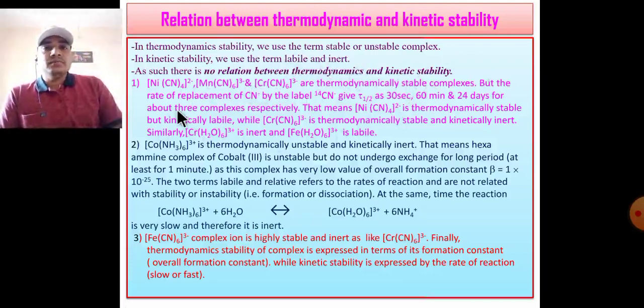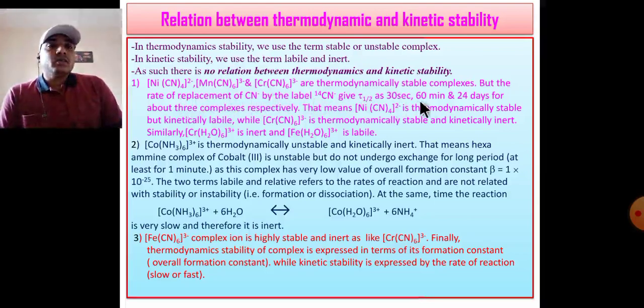In example 1, tetracyanonickelate, hexacyanomanganate and hexacyanochromate are the thermodynamically stable complexes. These three are thermodynamically stable, but kinetically, replacement of cyano by the labelled radioactive cyano group C-14 gives half-lives of 13 seconds, 16 minutes and 24 days for the three complexes respectively.